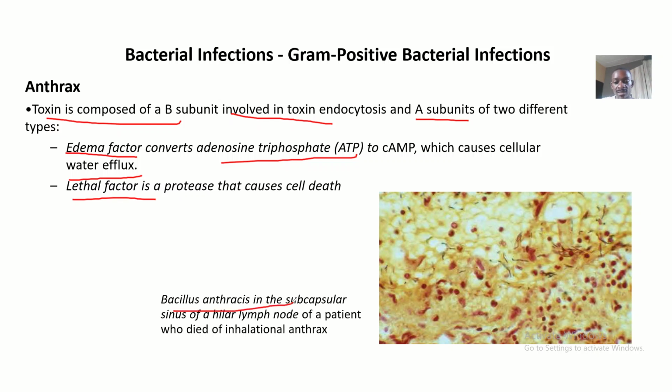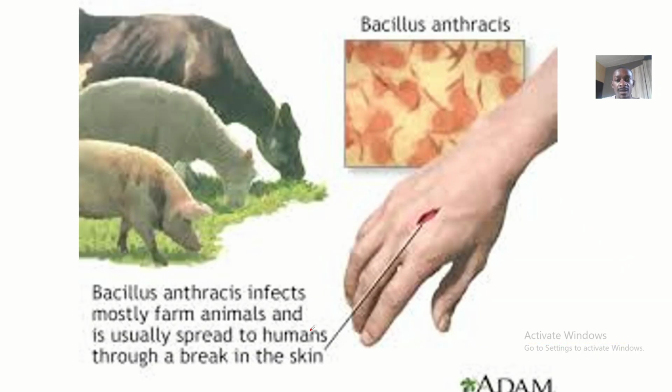This image is showing Bacillus anthracis in the subcapsular sinus of a hilar lymph node of a patient who died of inhalational anthrax. Bacillus anthracis infects mostly farm animals and is usually spread to humans through a break in the skin. So if you have a wound in the skin and you have contact with anything that is contaminated by this Bacillus anthracis, then it's transmitted to you.